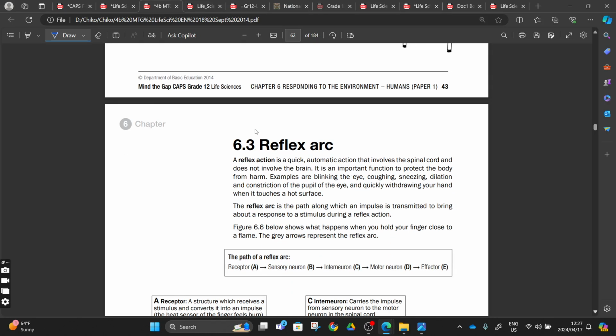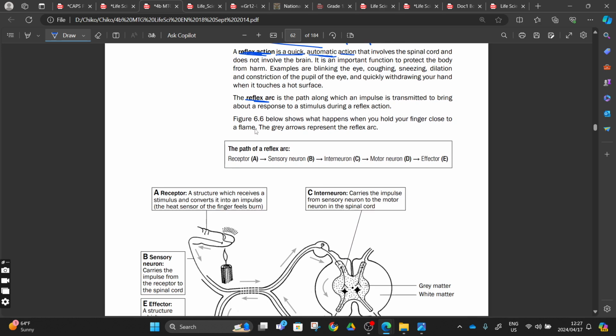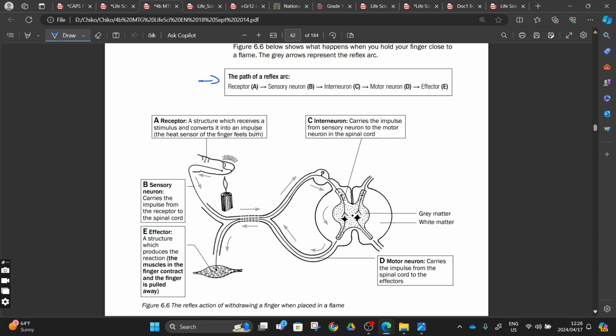We are just passing by, and we did a reflex arc. We said we have a reflex arc, and we also have a reflex action, right? An arc is a pathway, and a reflex action is a quick autonomic action, or a response, right? So we also have a reflex arc. We say this is the pathway, the path along which the impulse is transmitted. We don't say message, although we use message for us to understand this concept. But here, whatever is moving is the impulse, right? So this will be our example of our reflex arc, having our picture there.